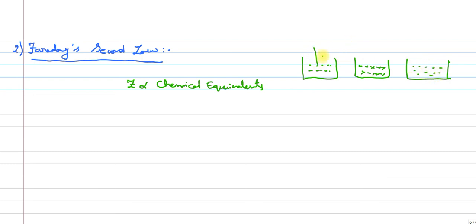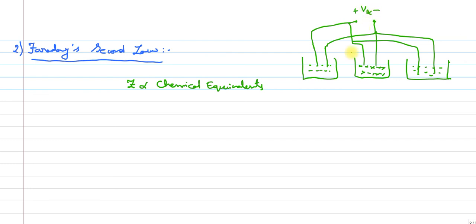Then the same quantity of electricity has been given to all three. If the same amount of electricity has been given, then what is the mass of substances deposited? How much will it be?